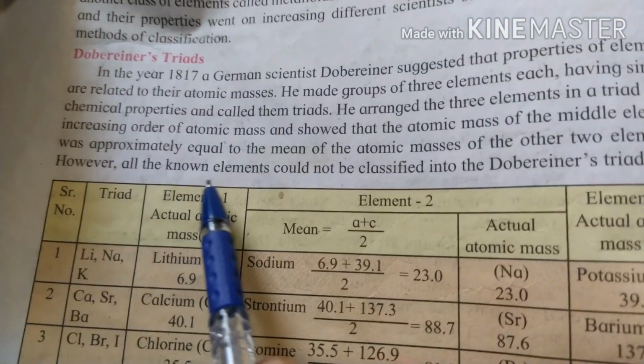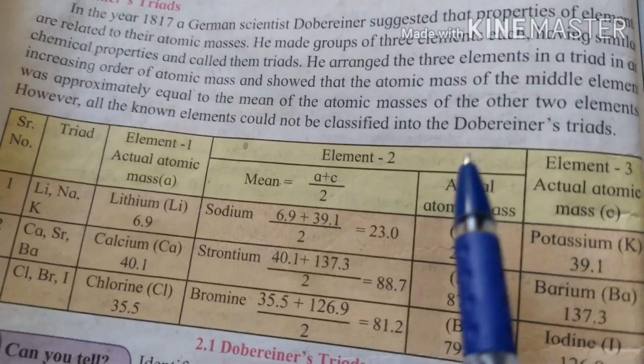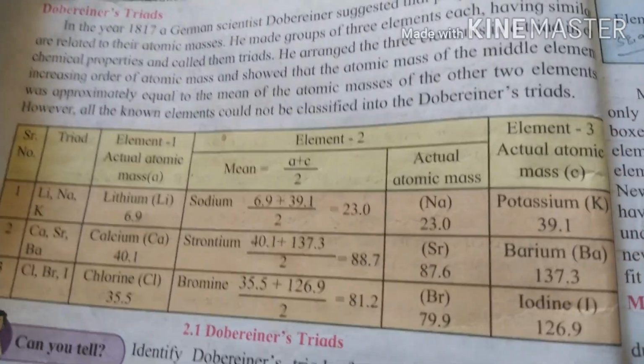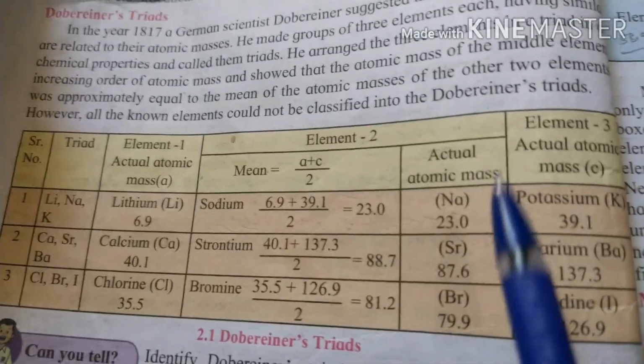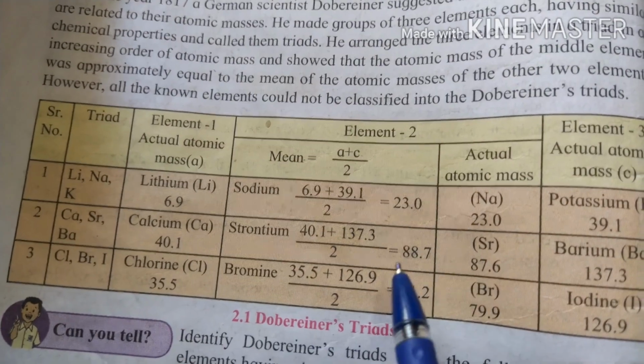However, all the known elements could not be classified into Dobereiner's triads. He was able to classify only some elements, so this is also one of the drawbacks of Dobereiner's triads.